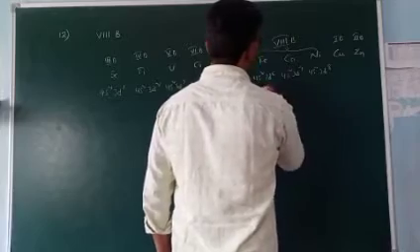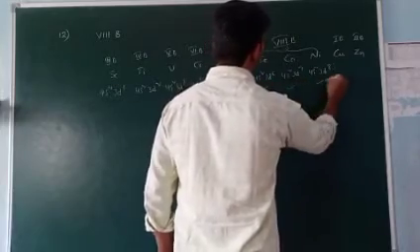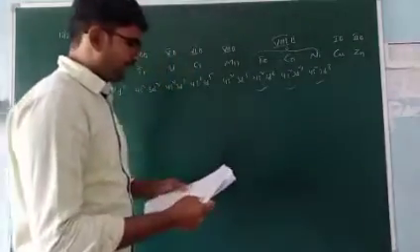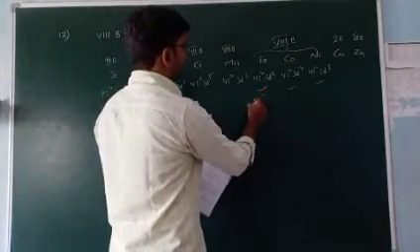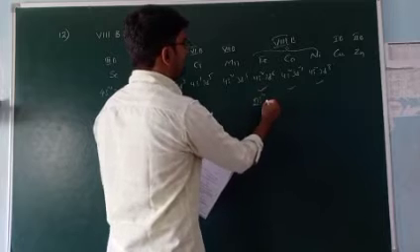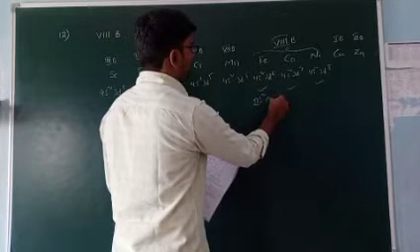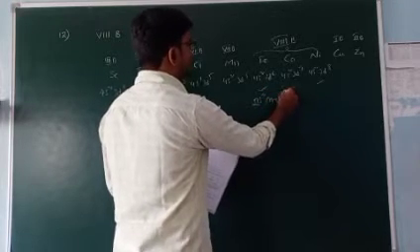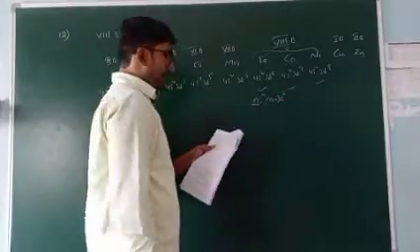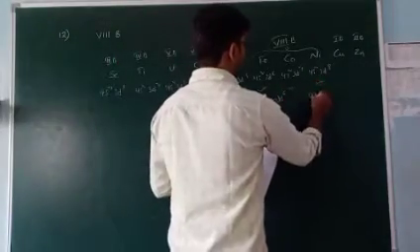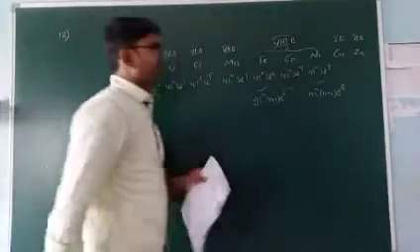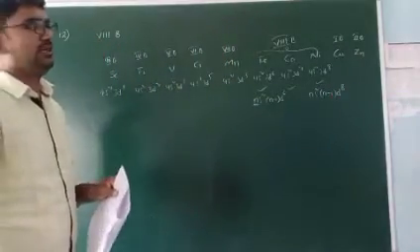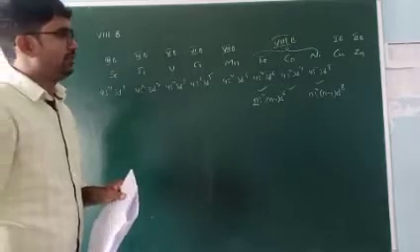So observe these three. This looks like ns2 because n is equal to 4. n minus 1 means 4 minus 1, 3. So ns2 (n minus 1)d6. And one more series, ns2 (n minus 1)d8.